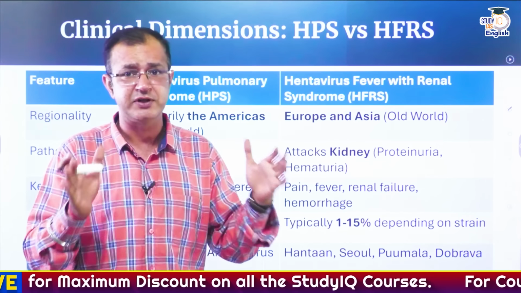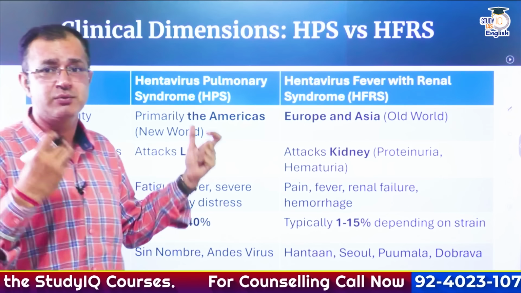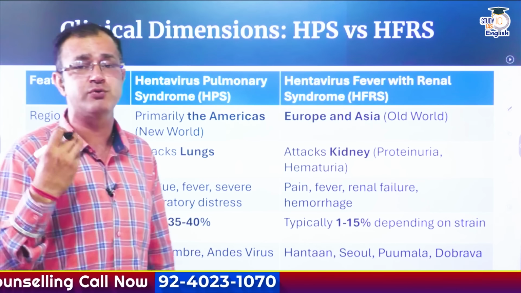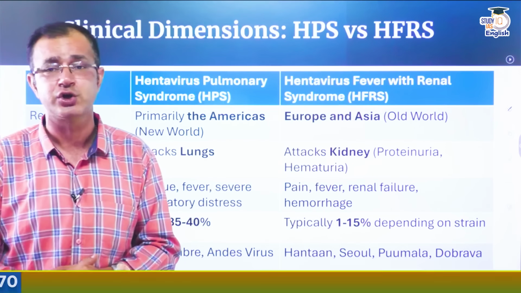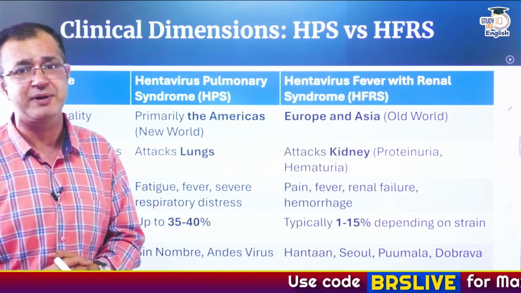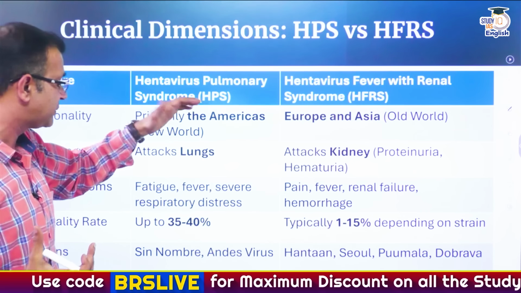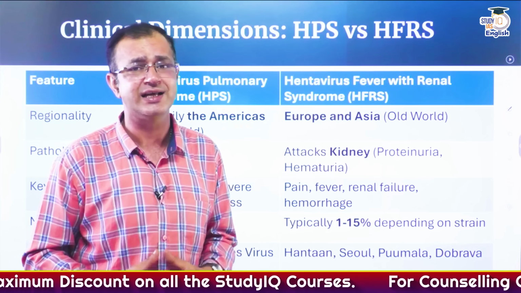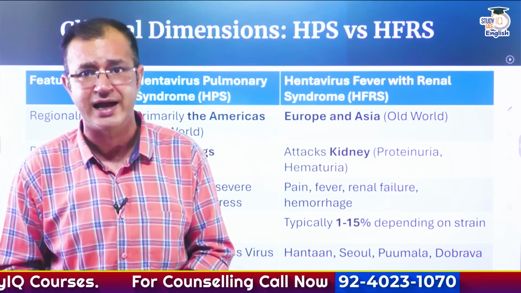Also, when it comes to the difference between HPS and HFRS, HPS is severe because its mortality rate is 35 to 40%. But HFRS, which is there in Europe and Asia, has a mortality rate of just 1 to 15% depending upon the strain. So there are different strains. For HPS, there are Sin Nombre and Andes virus. And Andes virus is quite deadly because it spreads through human-to-human transfer as well.